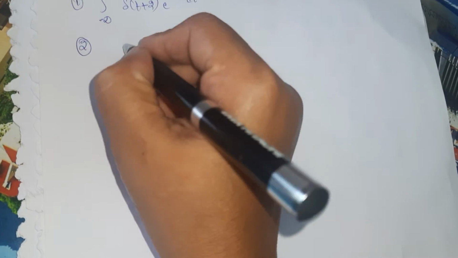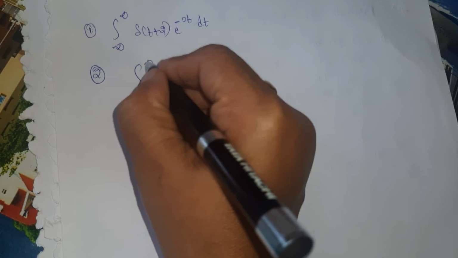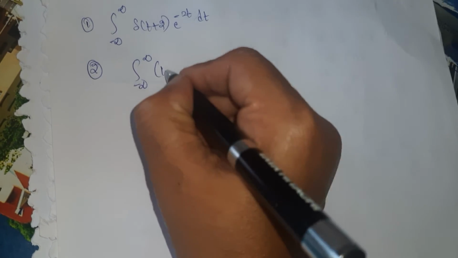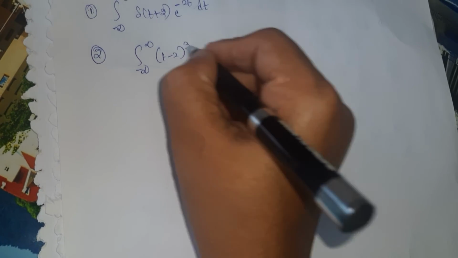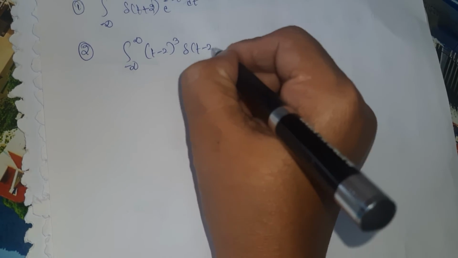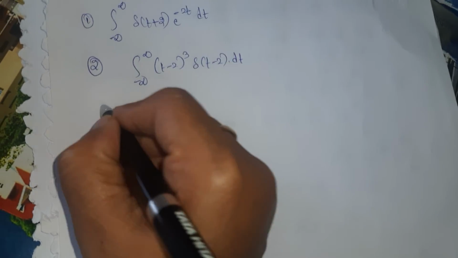First problem. Second one, the integral from minus infinity to infinity of t minus 2 whole cube into del of t minus 2 dt.